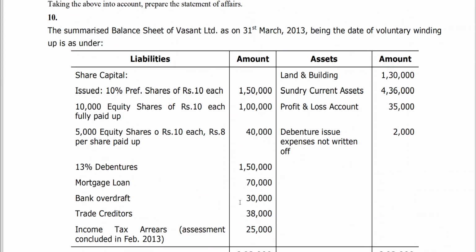liquidator preparing the liquidator's final statement of account, which I told you is like a summary of receipts and payments account. The assets realized by the liquidator, and that amount is used for meeting the liabilities, in the order we have learned: liquidator remuneration, liquidator expenses, then payment to debenture holders, preferential creditors and unsecured creditors, and then finally to the preference shareholders. If any arrears of dividend are there, that is to be paid.